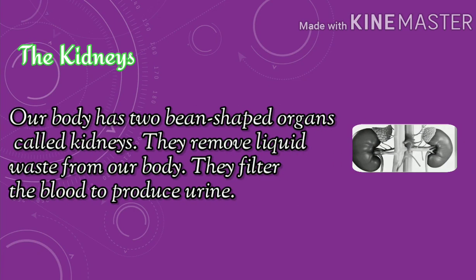The kidneys. Our body has two bean-shaped organs called kidneys. They remove liquid waste from our body. They filter the blood to produce urine.